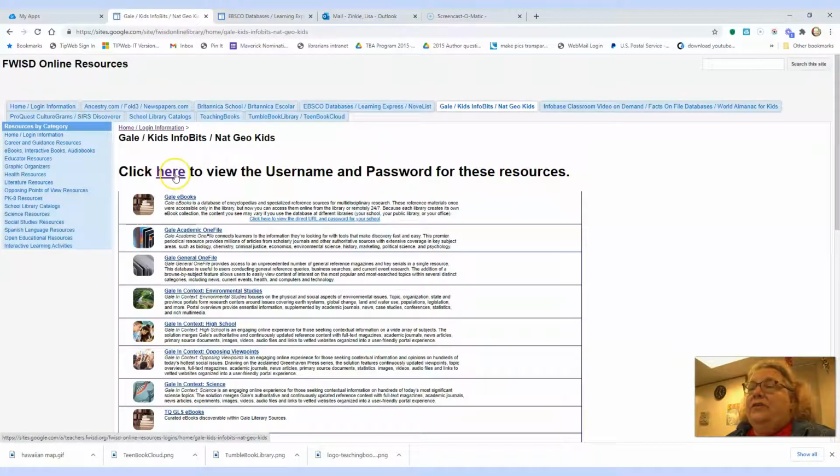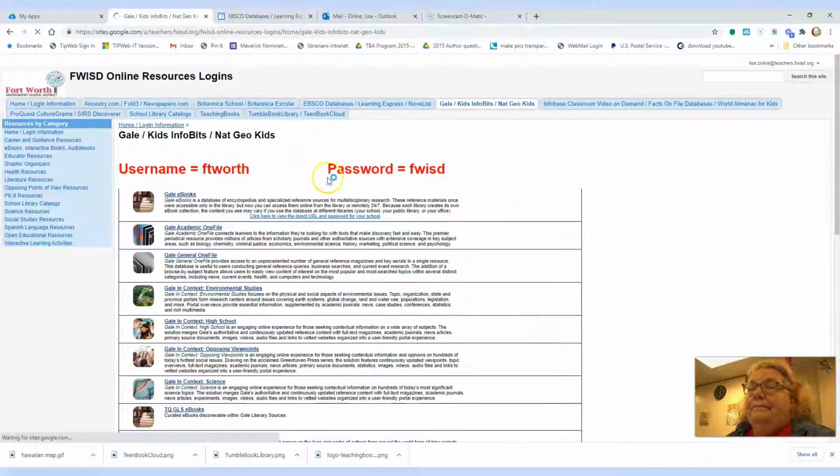Click here to view username and password. I'm pretty sure it's not going to ask you for a username, but it will ask for a password, which is easy because it's the same as all the others except for EBSCO, which is the oddball, and it's FWISD.